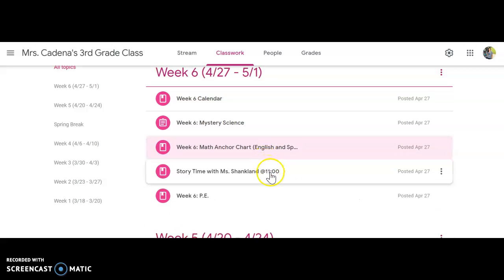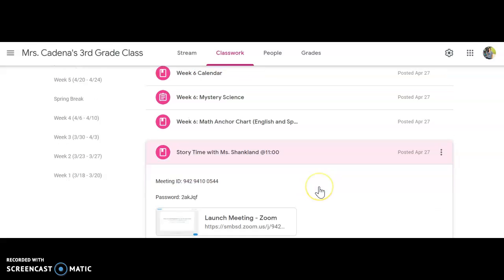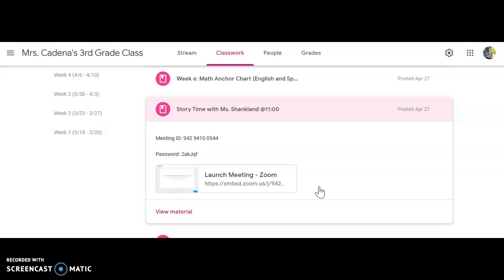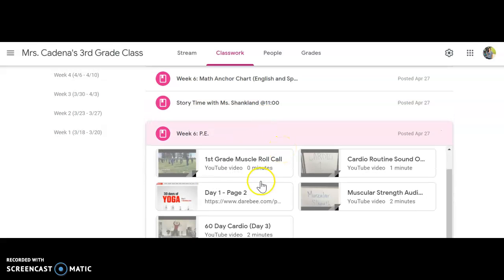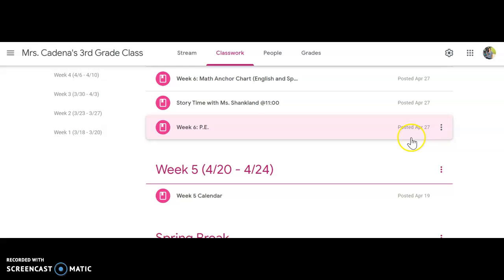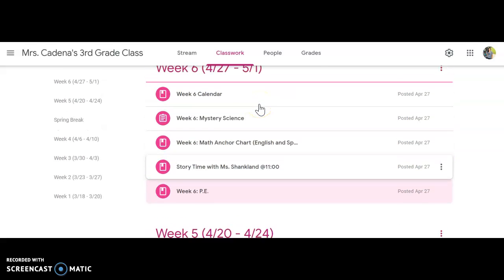Also, Mrs. Shanklin's having Zoom story time every single day at 11 o'clock. So try tomorrow to jump into Mrs. Shanklin's story time. Aliana, you can go to that too. Edgar, you can go to that. Anyone is invited. There's lots of people in our class who are doing that. And then lastly, Coach put together some PE videos that you guys can take a look at and watch with your families. Okay? So I just wanted to show you what our Google Classroom is about.